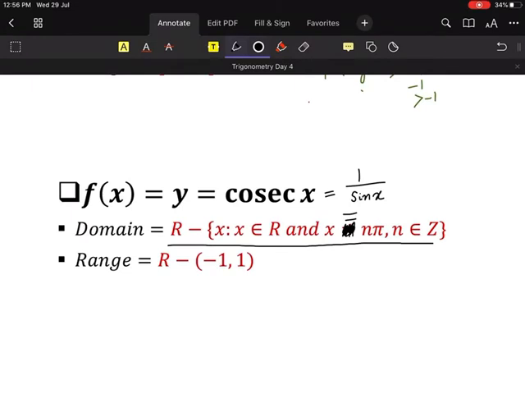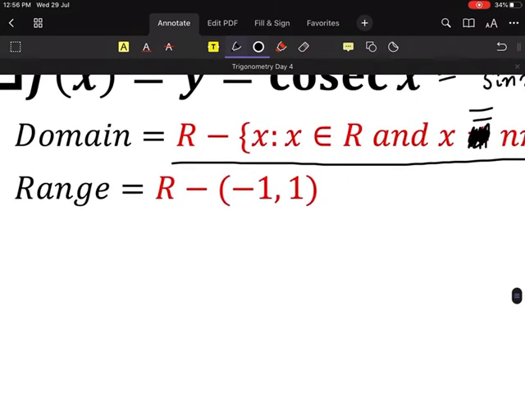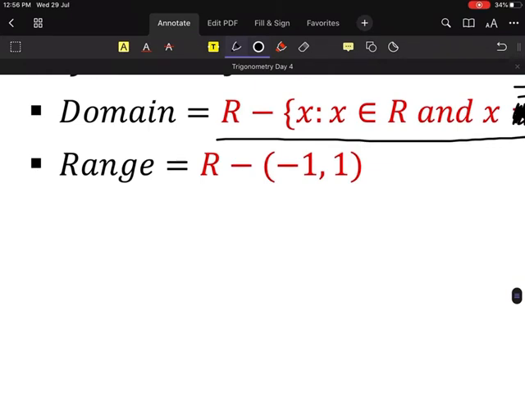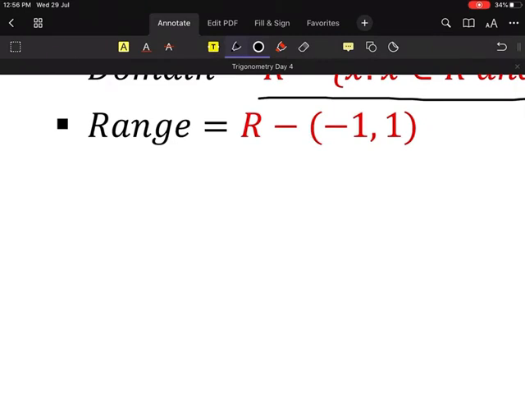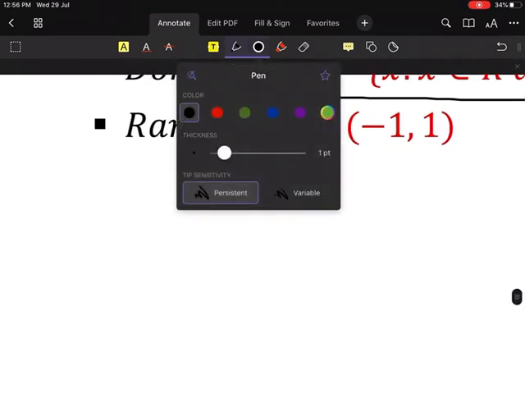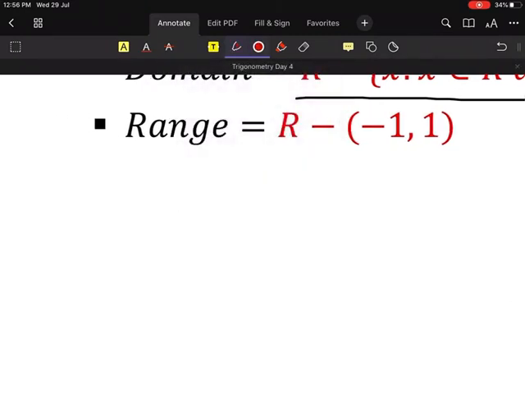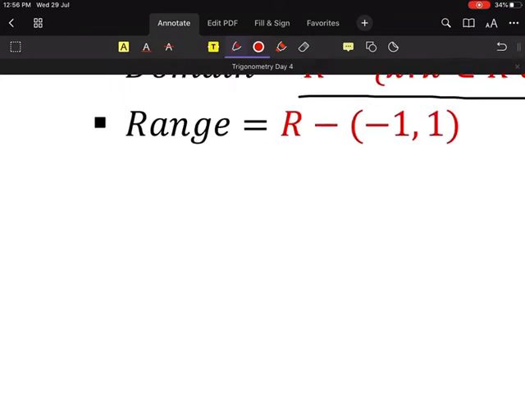Okay, now let's move on to range. Now this is a very important concept. The range is given by R minus 1 to 1. First of all, tell me what is cosec x in terms of hypotenuse, perpendicular and base. Cosec x equal to what by what? Hypotenuse by perpendicular. Yes, very good. So hypotenuse by perpendicular, that is it.